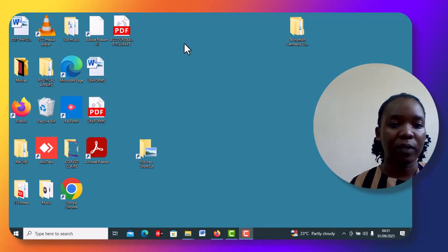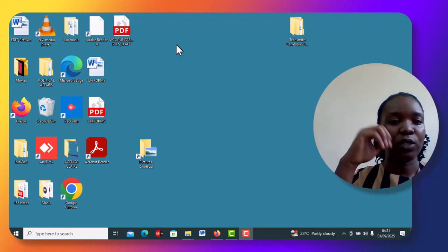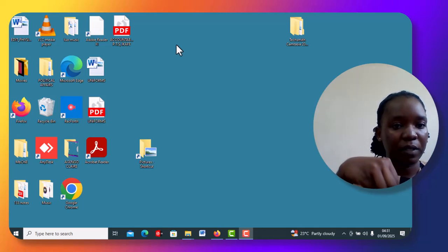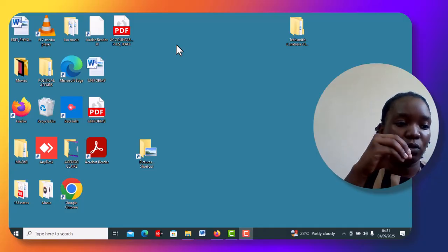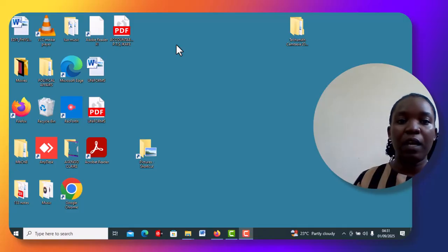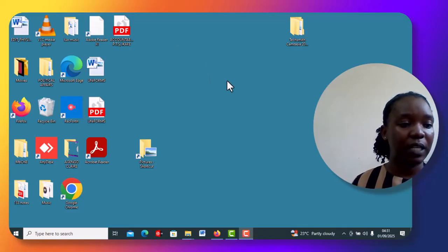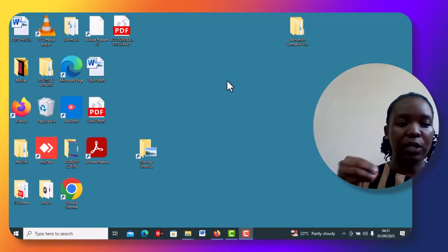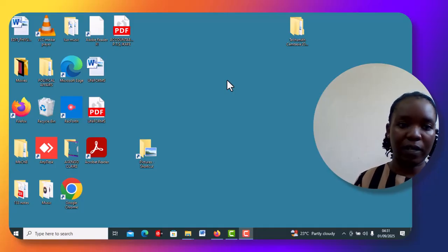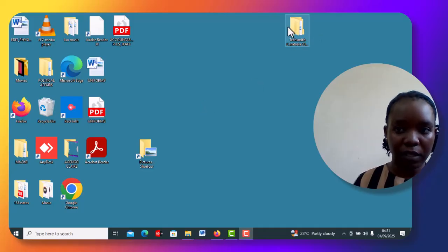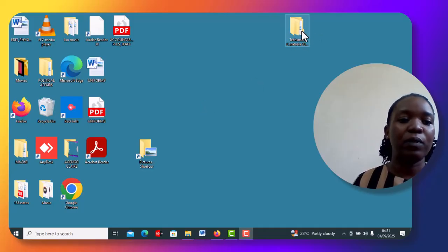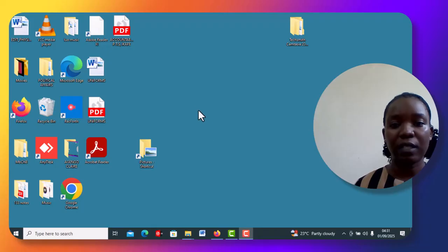So in computers, we store our information in what we call files and folders. So a file is the actual document or item. Then a folder is like a container used to organize and store those files. So in a folder you can have multiple files. For example, this is a folder and it has a lot of files in it.